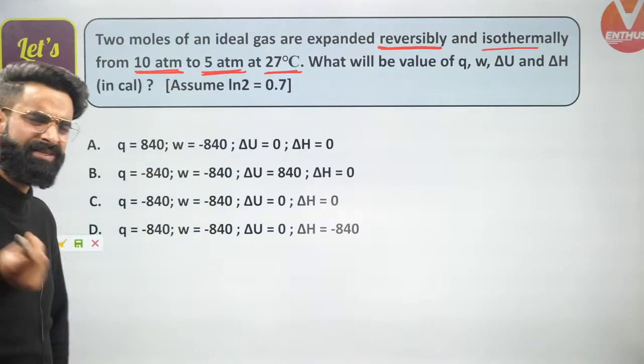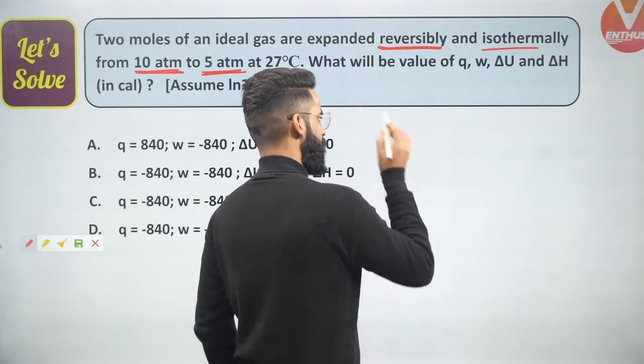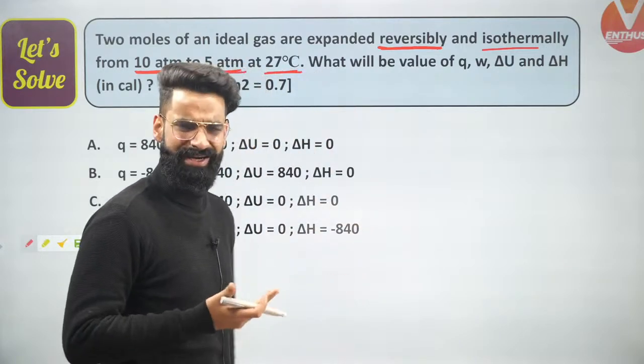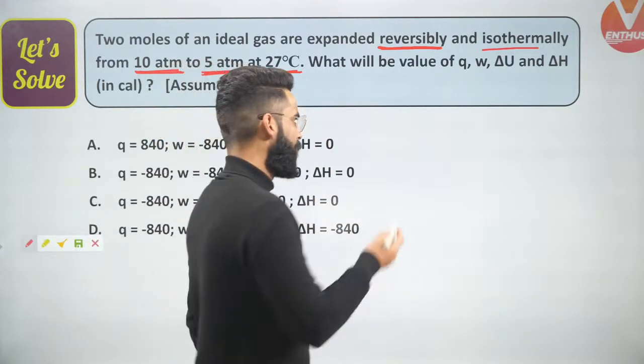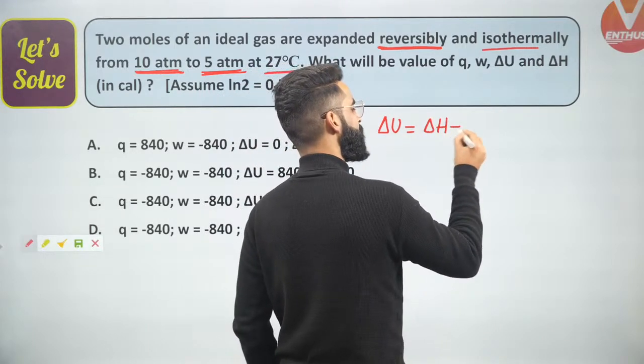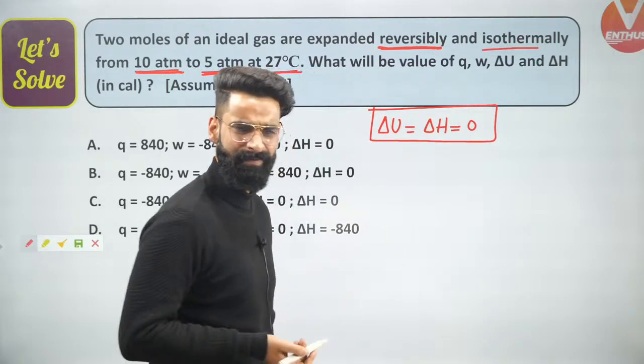Can we do it? Absolutely, guys, we can do it. Understand properly what I'll say. First thing, when an ideal gas undergoes an isothermal process, delta U will be equal to delta H, and both the values will be equal to 0. Why is that?